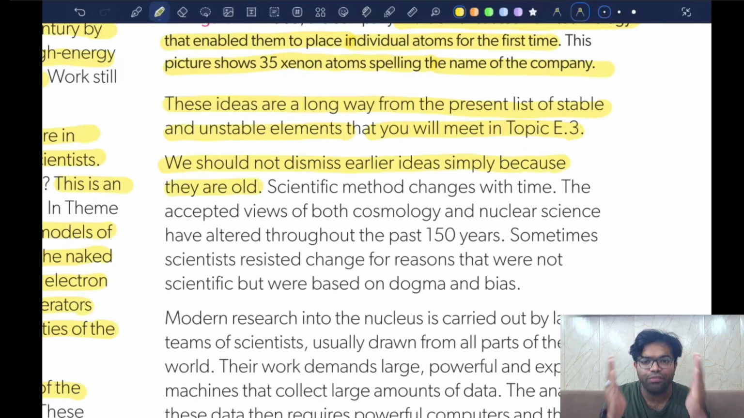Okay, the evidence that is in front of you, you have to come to a conclusion by using that evidence. Okay, now the scientific method, see, that's what I was talking about. The scientific method changes with time. The accepted views of both cosmology and nuclear science have altered throughout the past 150 years. Now, something that we can learn from the scientific community is that when you're wrong, it's not a bad thing. It's basically giving you the opportunity to make your understanding deeper.